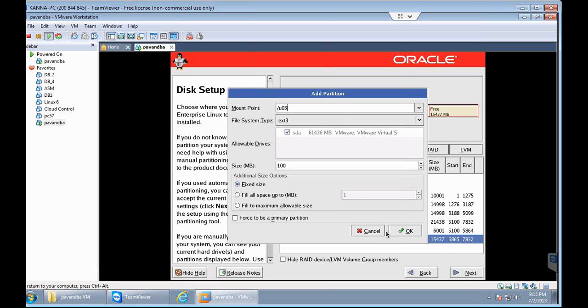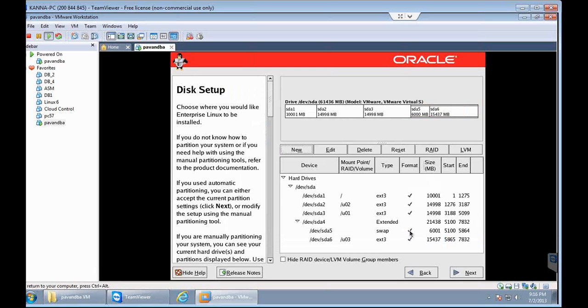Anyway, we are left with 15 GB, so here I am selecting the third option, fill to the maximum allowable size, and click OK. Now you can see your entire 60 GB is occupied and there is no free space left. This is how you do the partitioning. Once you do that, click on the next button.